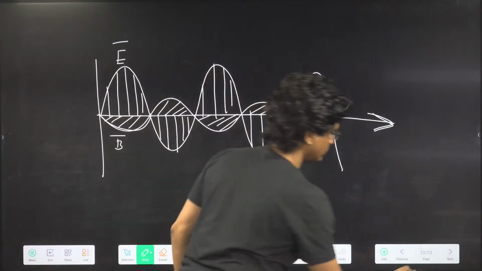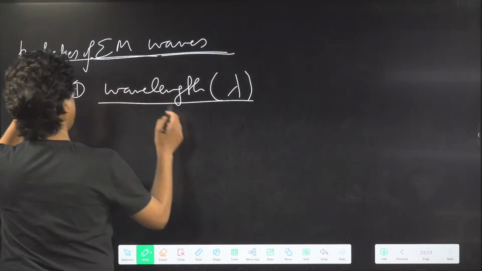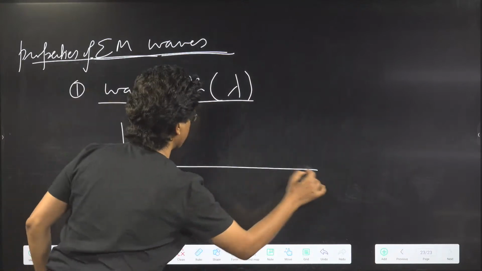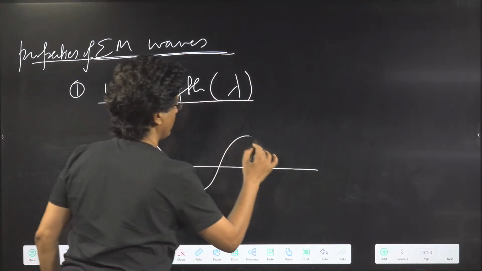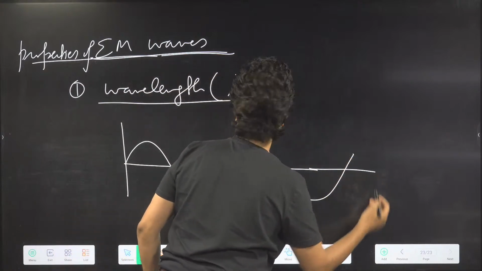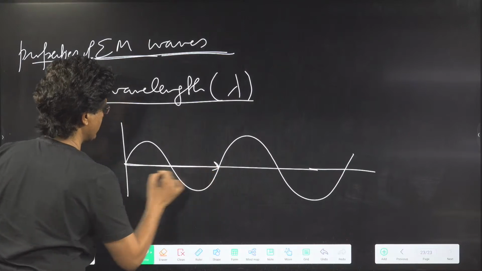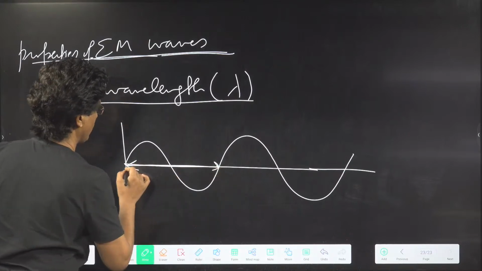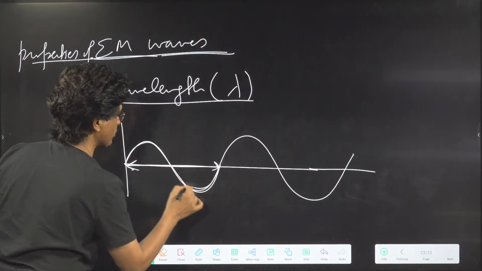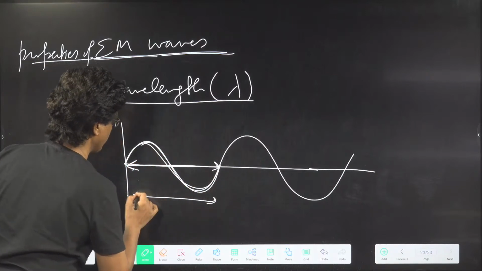Now come over here. Wavelength: if I take a wave, you will see that this distance of one wave cycle is this one. This is called lambda.